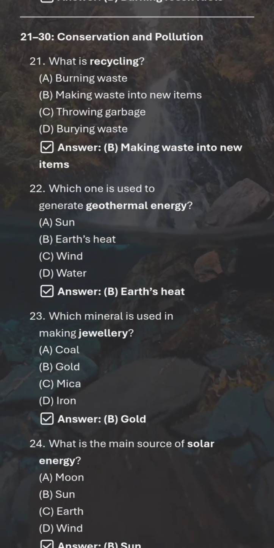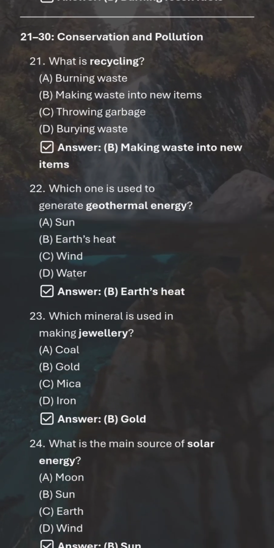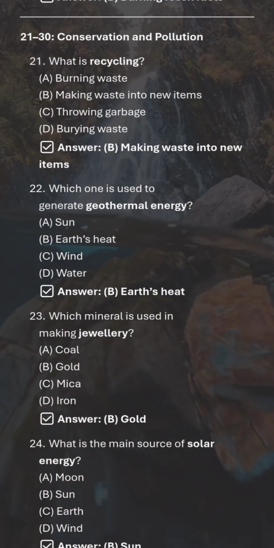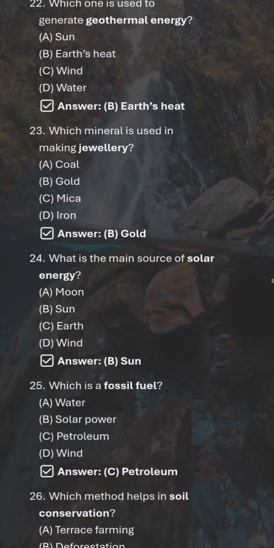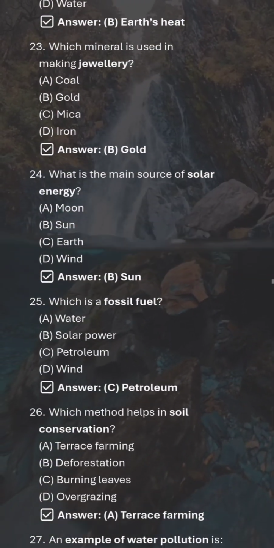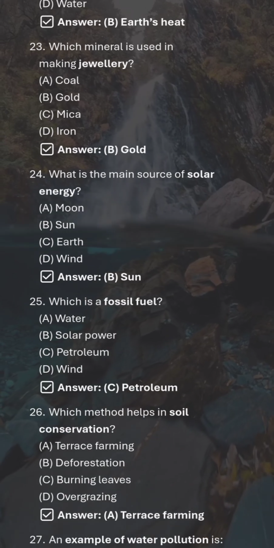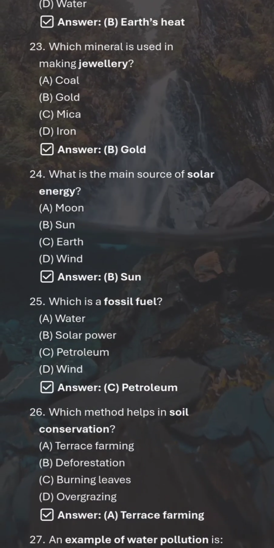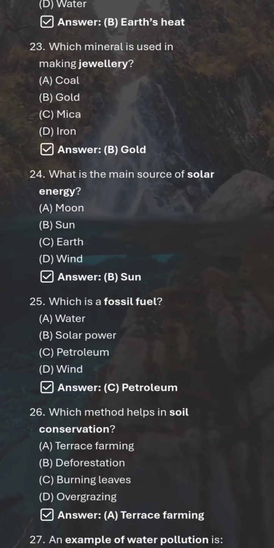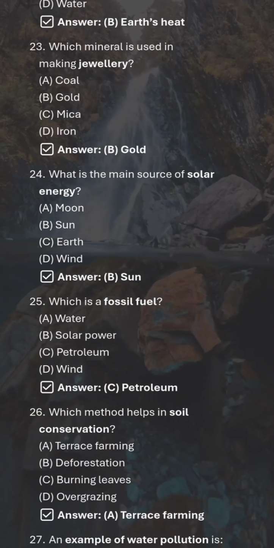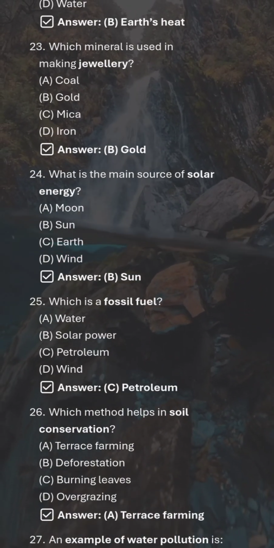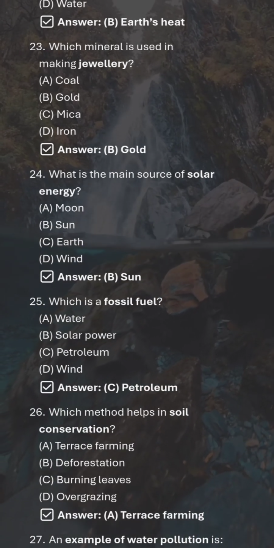Which one is used to generate geothermal energy? Earth's heat. Which mineral is used in making jewelry? Gold. What is the main source of solar energy? Sun. Which is a fossil fuel? Petroleum.